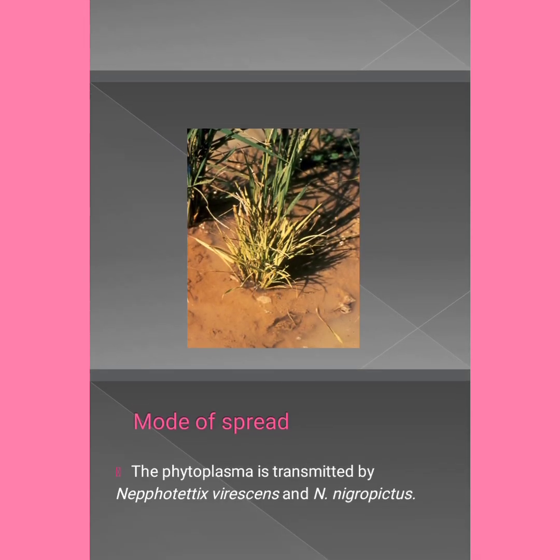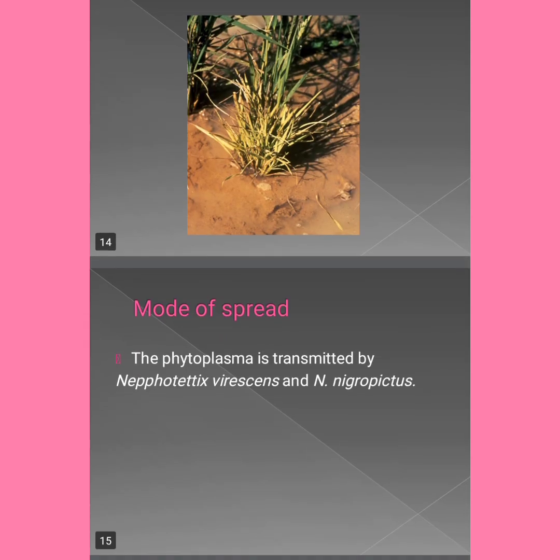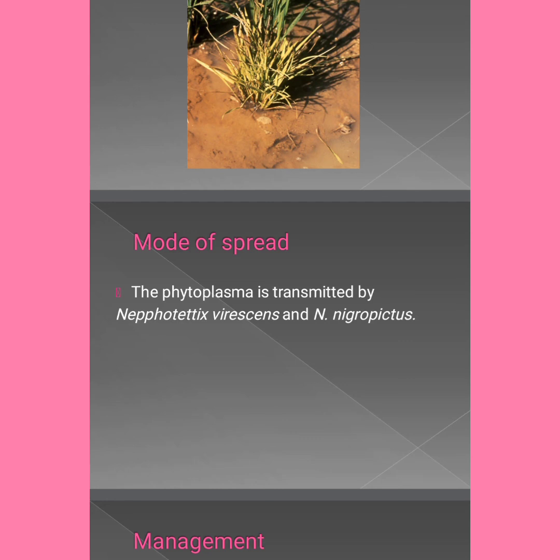And mode of spread is by Nephotettix virescens and Nephotettix nigropictus. In the question they will ask option A Nephotettix virescens and option B Nephotettix nigropictus, both A and B. So you have to choose the option properly and you have to read all the vectors for every disease. Okay. Coming to the management of rice yellow dwarf disease, deep ploughing during summer and burning of stubbles is necessary. And rice varieties like IR62 and IR64 are moderately resistant to the disease. Okay, and control of vectors by imidacloprid and thiamethoxam is recommended.